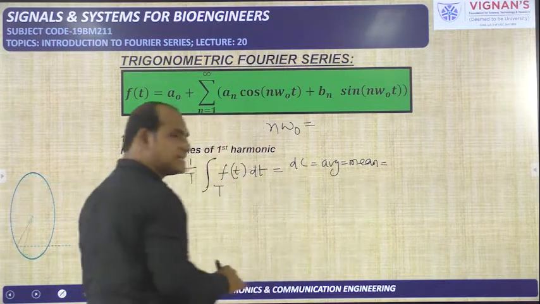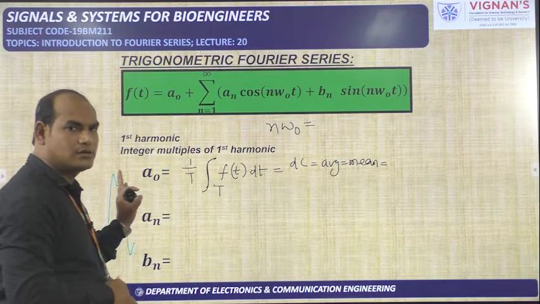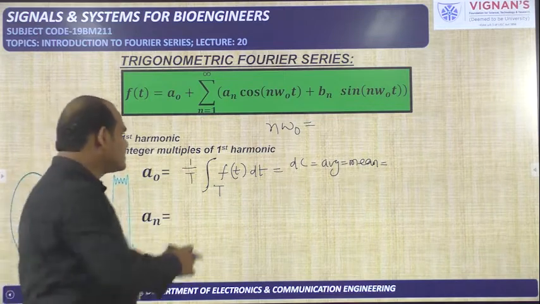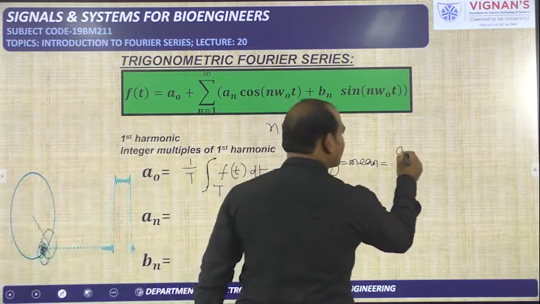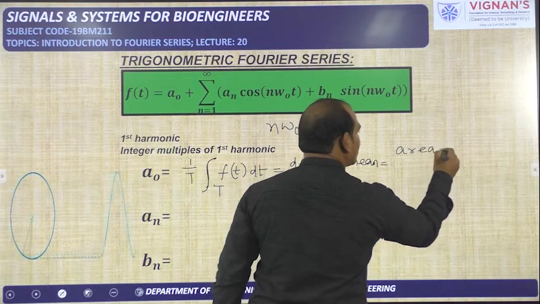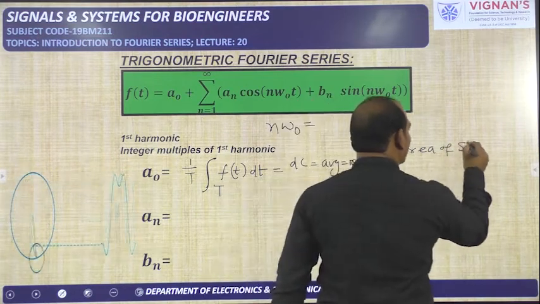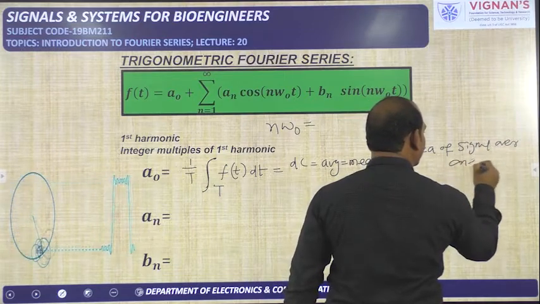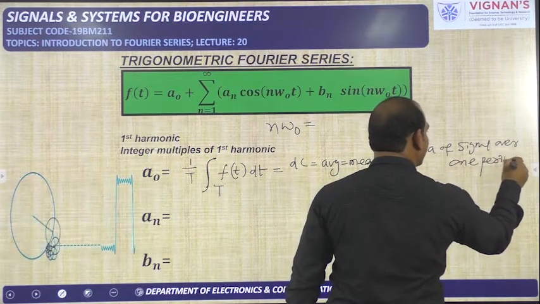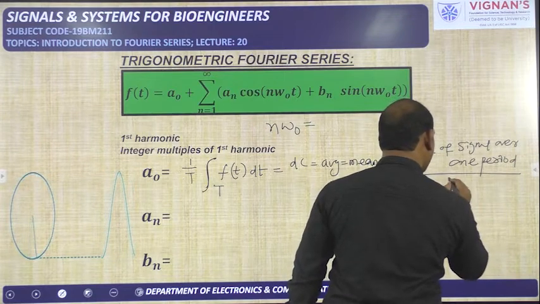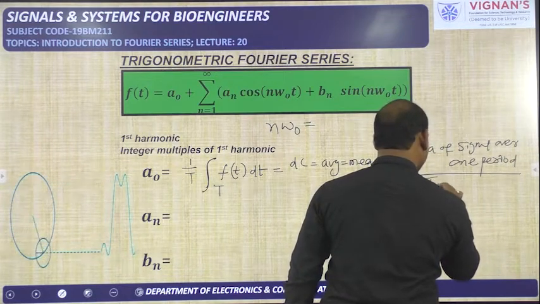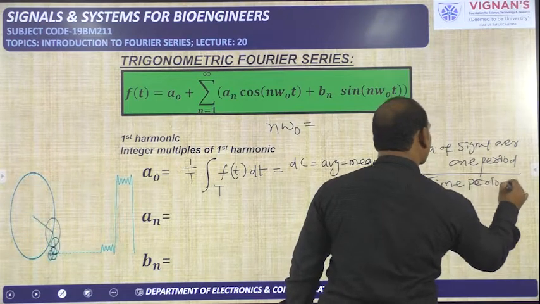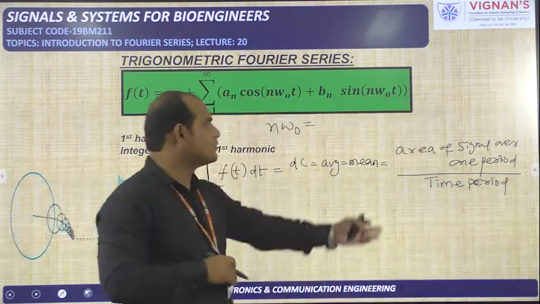So the DC value present in the signal is given by a naught, and that is equal to 1 by time period integral f of t dt. Integral is nothing but area. So it is the area of the signal over one period by the time period, by capital T. In words we can tell it like this.